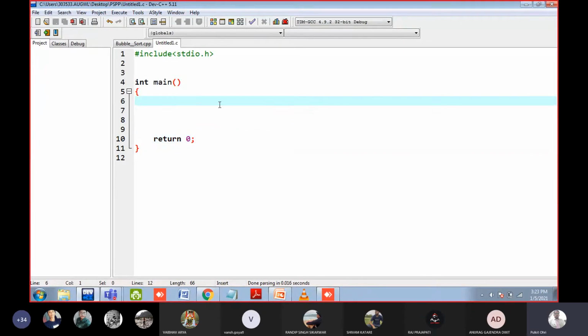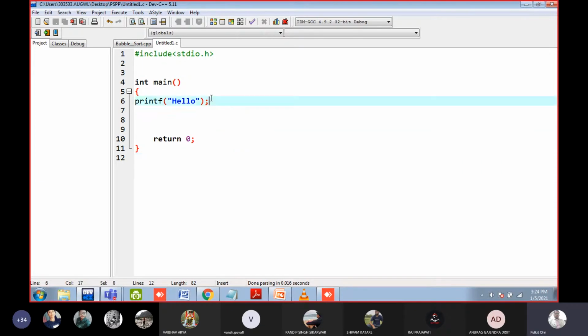Let us suppose we want to print hello on the screen. We will write hello. Return 0 means, look, what happens is the operating system calls this particular main function. Your operating system, Windows 7, Windows 10, Windows 8, or whatever Windows version you are using, or whatever Linux or Unix or Apple, whatever operating system you are using, calls this main function. So the operating system should know whether the main function worked properly or not. So that's why we write return 0.